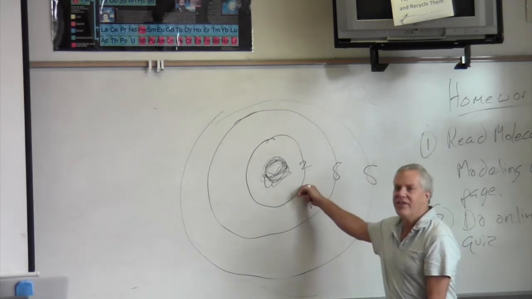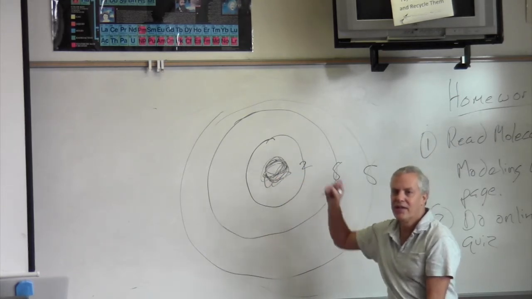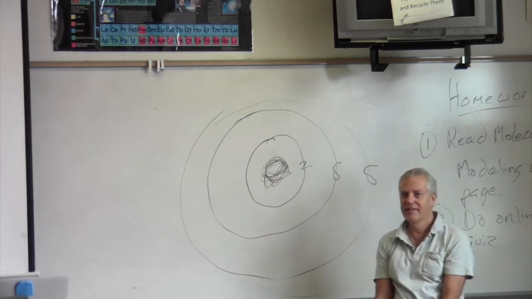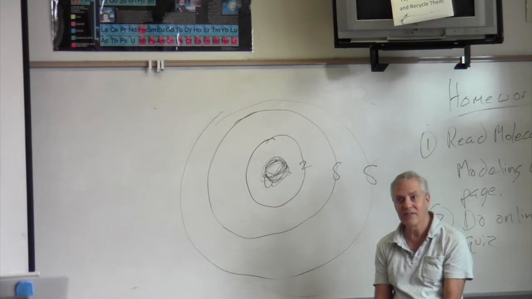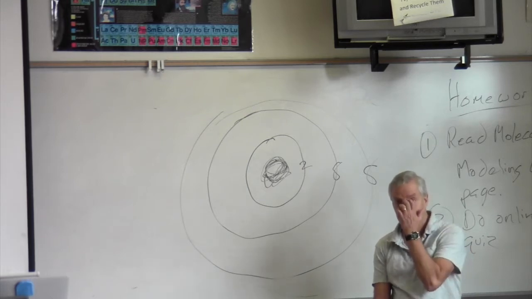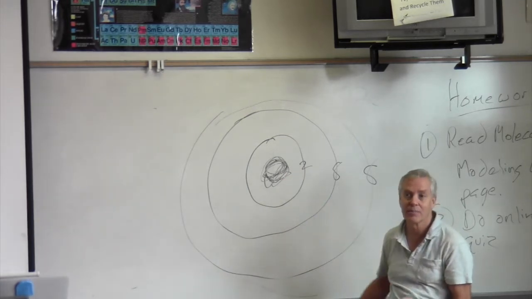What are these electrons attracted to in the nucleus? Alegria? The positive charge of the protons. They're attracted to the protons. Negatives are attracted to positive, okay? Now, they're not going to go in there and hang out right next to the protons, but they like to be near, okay?